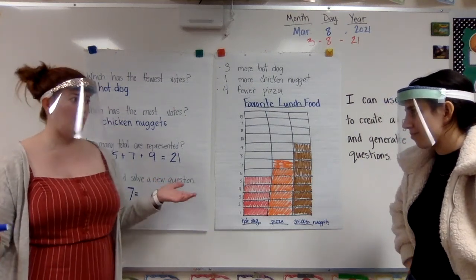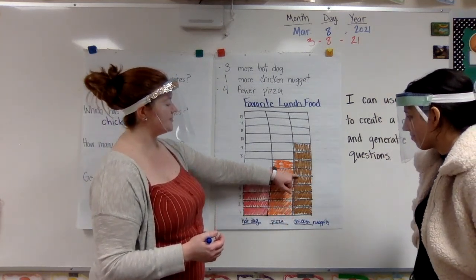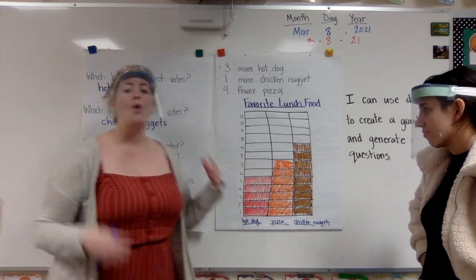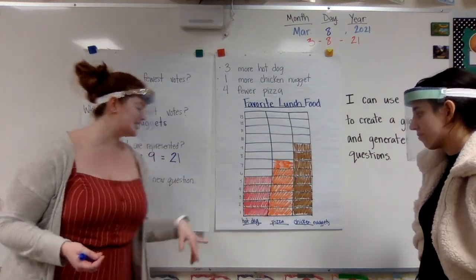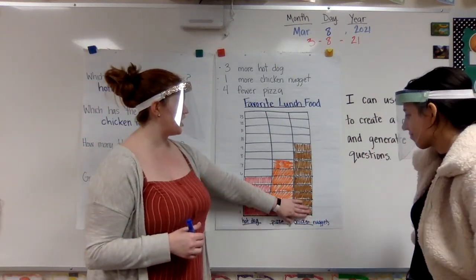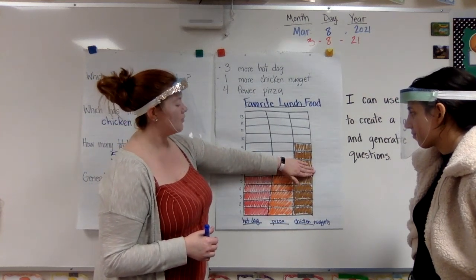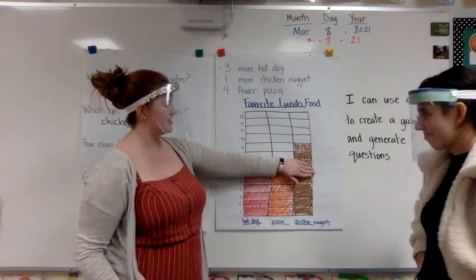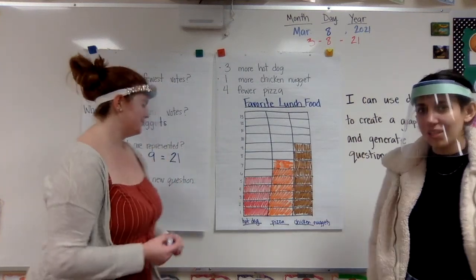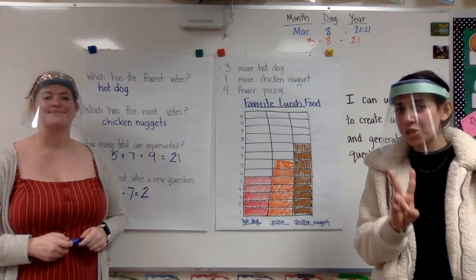So I need to take away or subtract my pizza votes to figure out what the difference is. And I can do that a couple ways, Miss Lestico. That's right. I can see right here, they're the same. Oh, they're no longer the same. And how many more are there? There's 2 more. Or I can just know to subtract by taking it away like that. But for me, I like comparing it on the graph and seeing, oh, these are the same. They cancel each other out until right here. And how many votes are left, Miss Lestico? Well, you have 2 votes that are more for chicken nuggets than pizza. So 9 minus 7 equals 2.